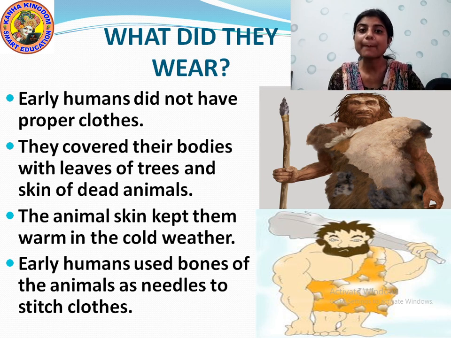But as time passed, when they came to know each other, when they came to know that they must wear clothes, they started wearing the leaves of the tree. They used to pluck the leaves of the trees and make them into cloth to cover their body. And they also used to wear the skin of the animals.